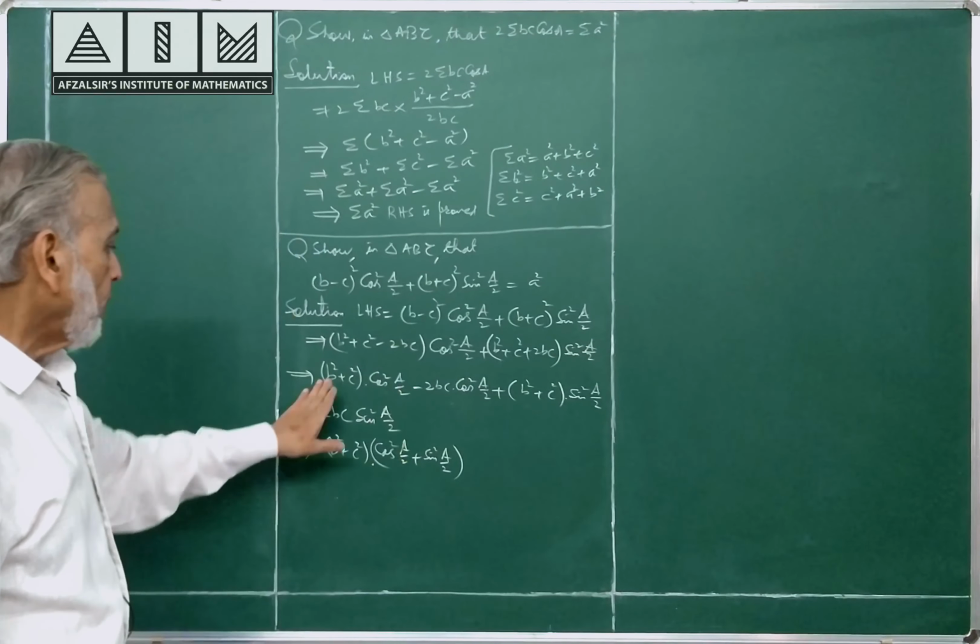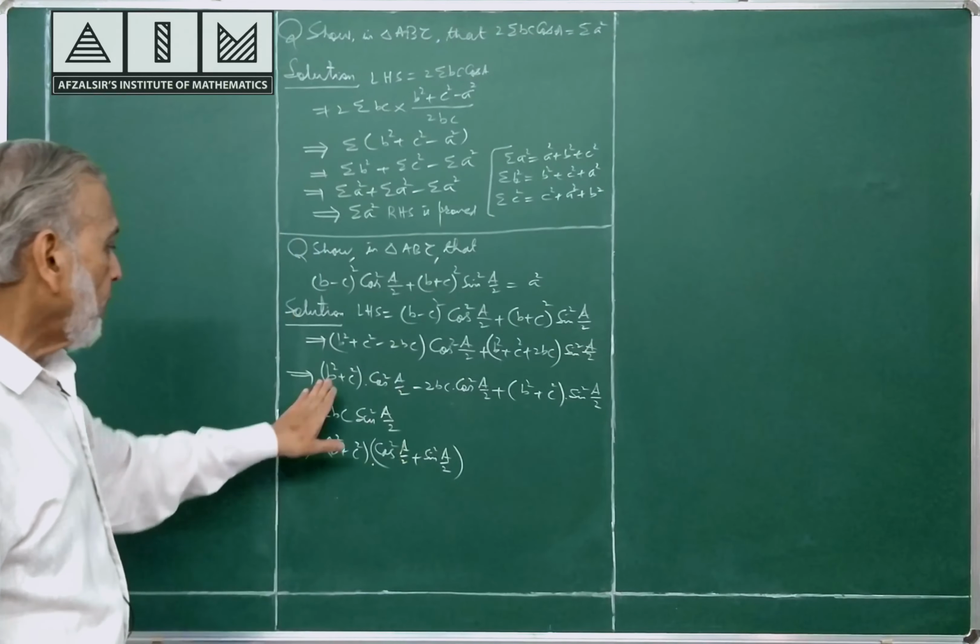I want to proceed. Cos square A by 2 plus sin square A by 2 is equal to 1. b square plus c square into 1, 2bc.